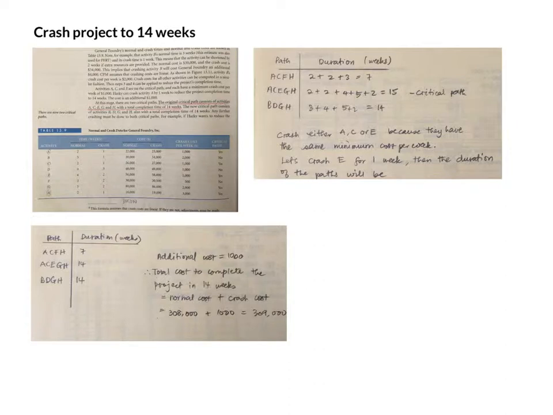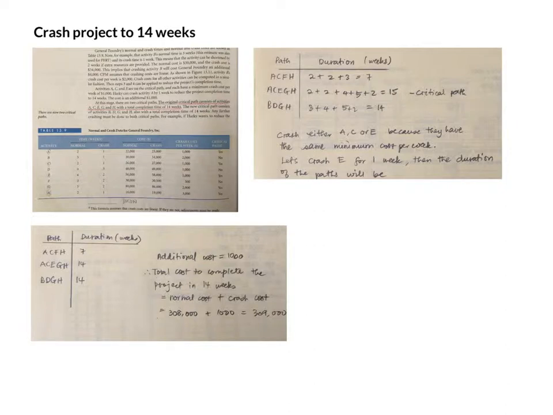Now, we have seen that the project is expected to complete in 15 weeks. The manager thinks that it is quite risky because they are given 16 weeks to complete the project. Why is it quite risky? Because the probability of completing the project in 15 weeks is 50-50, it's 50%. So there's a 50% chance that the project will not be completed in 15 weeks. So it's quite risky. Therefore, the manager wants to shorten the amount of time the project can be completed. We call this crashing the project to 14 weeks.